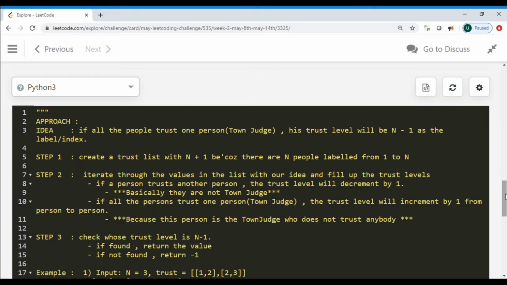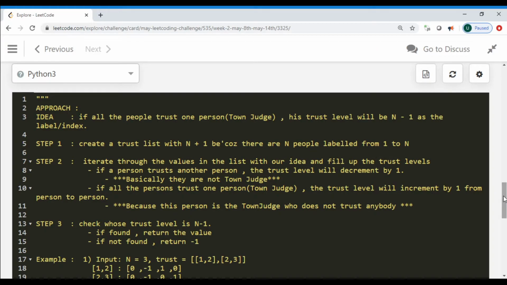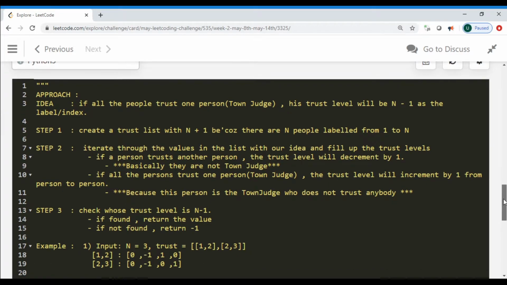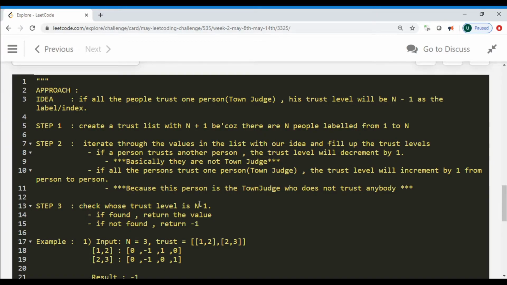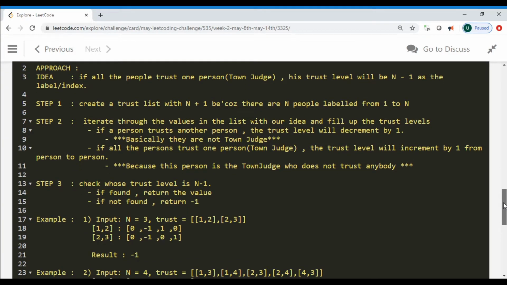We increase the trust level of a person who gets trust from all the people in the town. That person will be the town judge, and since he does not trust anybody, his count will equal n minus 1. In step 3, we check whose trust level is n minus 1. If we find any label that has n minus 1 trust, we return that value, else we return -1.